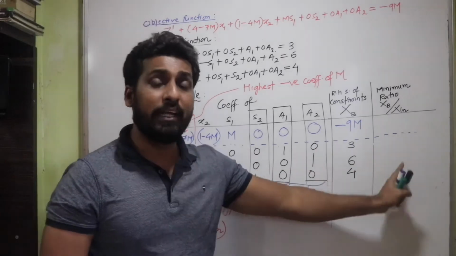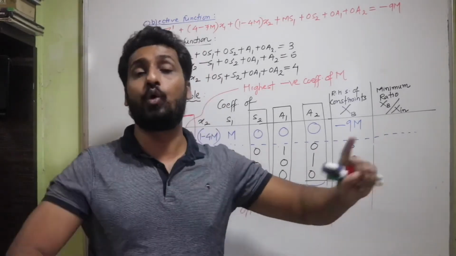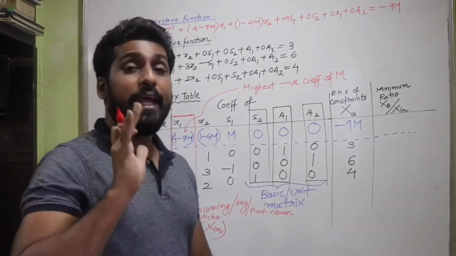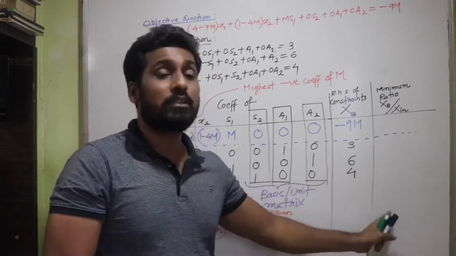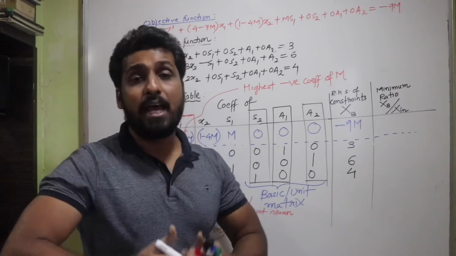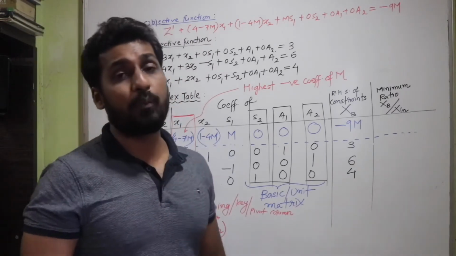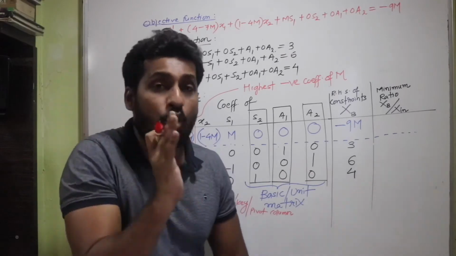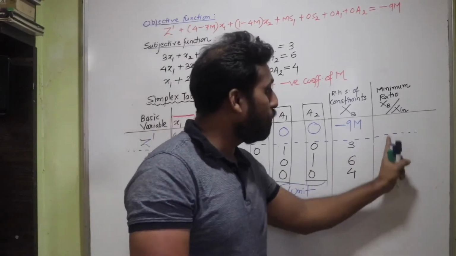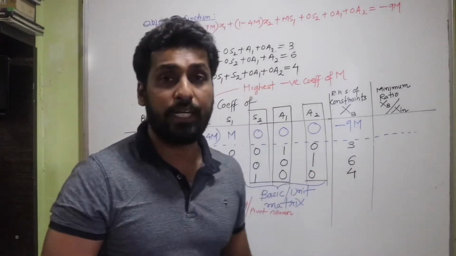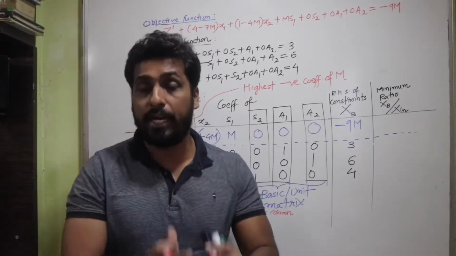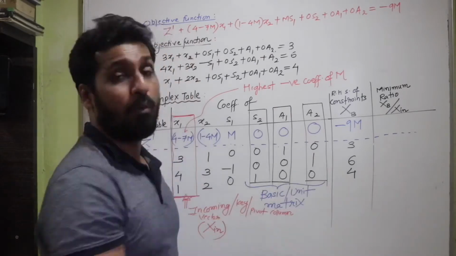Negative ratios and infinite ratios in the minimum ratio will again and again be completely ignored. If all the ratios come negative or infinity, that means the given linear programming problem has an unbounded solution. Make a note of this point. So let's get the minimum ratio now.